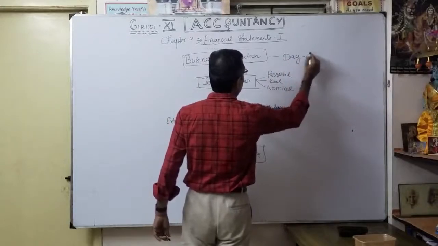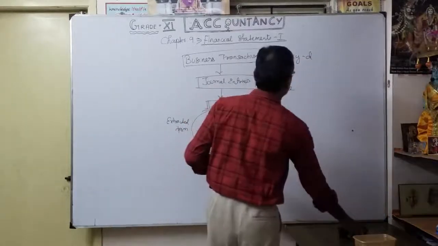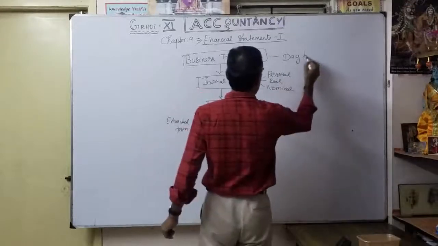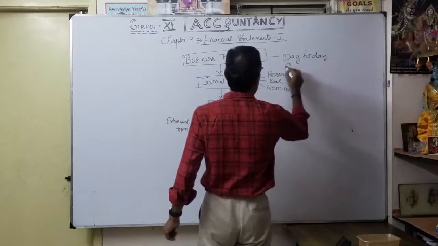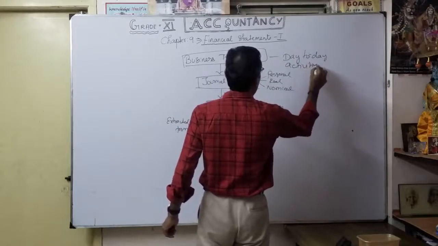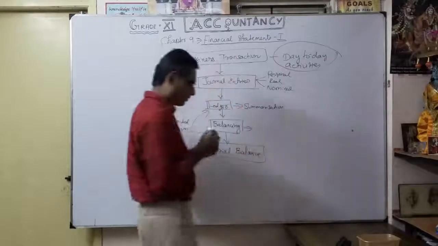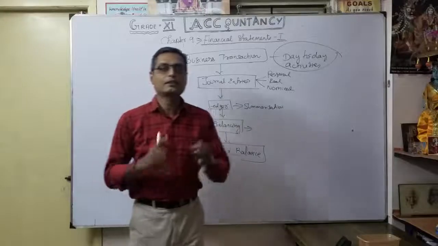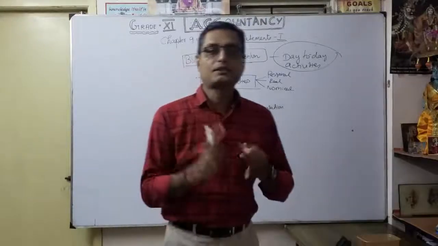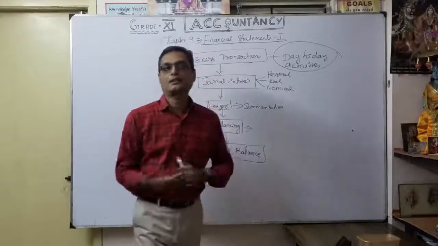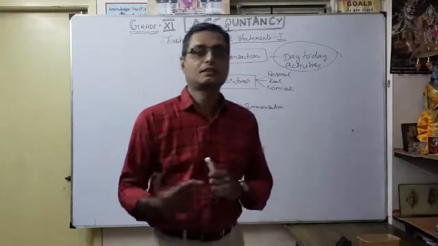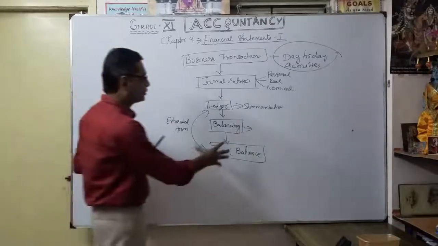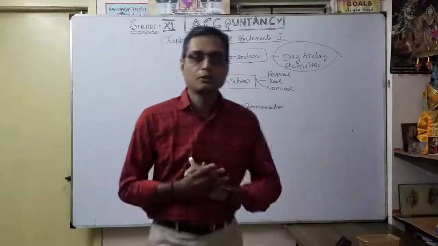How are we going to convert them into accounting terms? As you know, the accounting terms: the meaning of sales, purchase, purchase return, sales return, thereafter liabilities, assets, current assets, likewise. That is up to the preparation of the trial balance, which we studied very well.